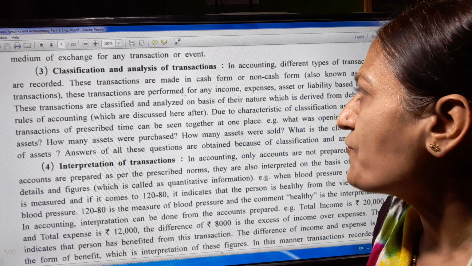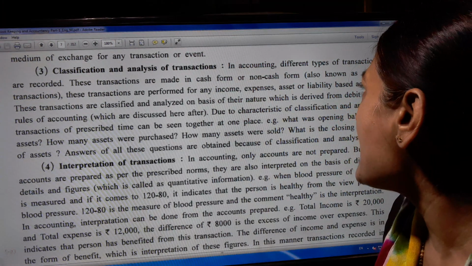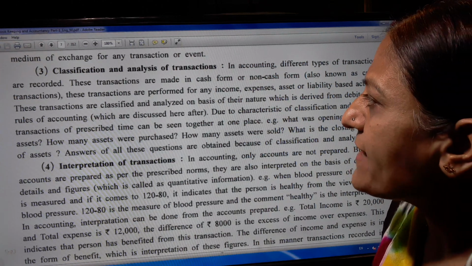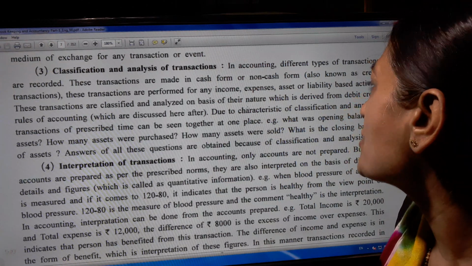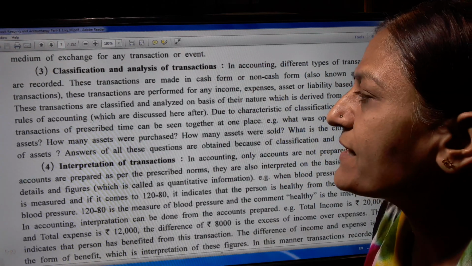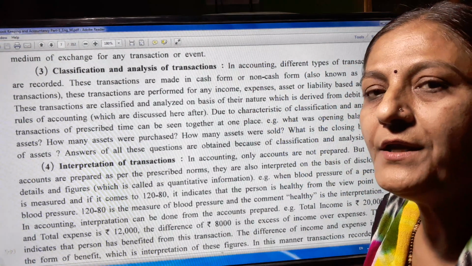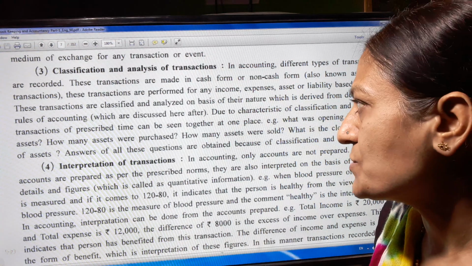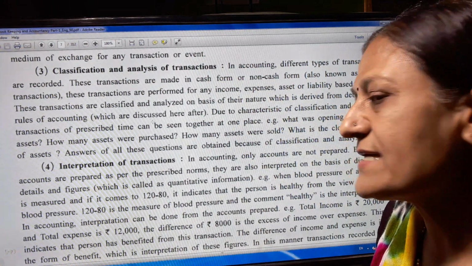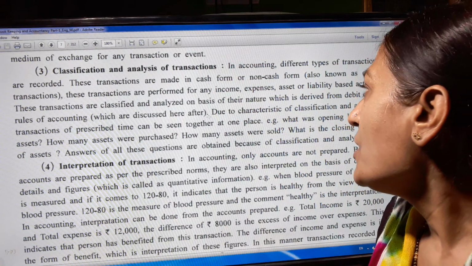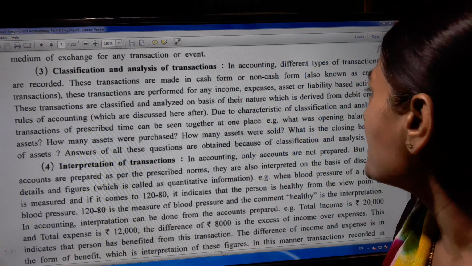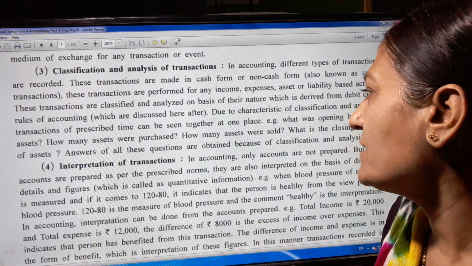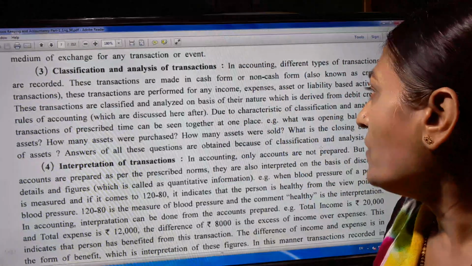These transactions are performed for any income, expense, asset or liability based activity. These transactions are classified and analyzed on the basis of their nature, which is derived from the debit and credit rules of accounting. We have to follow these rules, which are given in the next chapter. Due to the characteristic of classification and analysis, transactions of a prescribed time can be seen together at one place. One example is there.